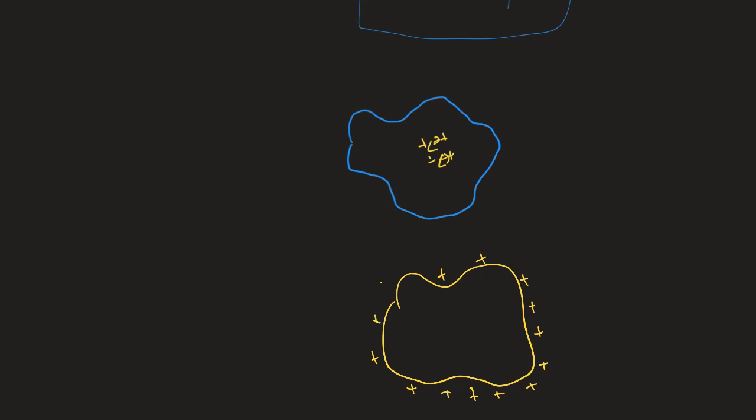So I want to use an argument using a Gaussian surface that will produce the conclusion that the electrical field should be zero. And the argument should be like this. Let's say that I make a Gaussian surface like this one. You see like this one? You see the Gaussian surface that I'm creating?